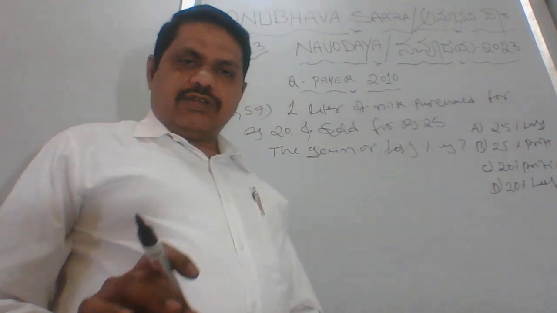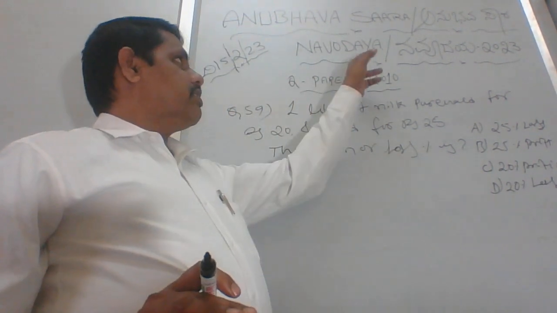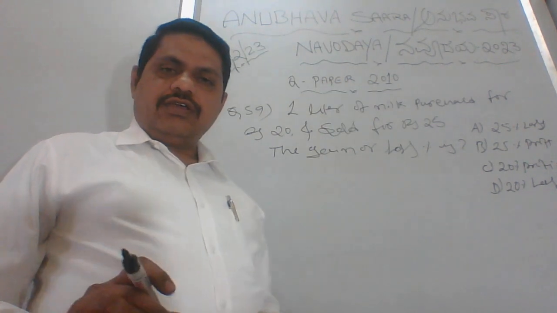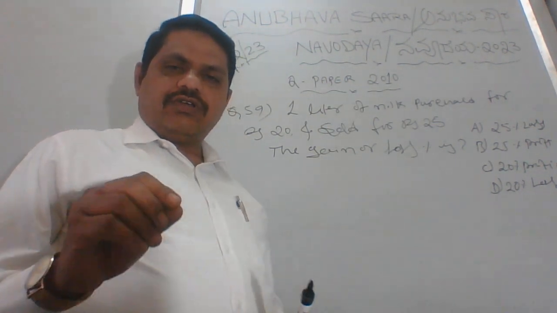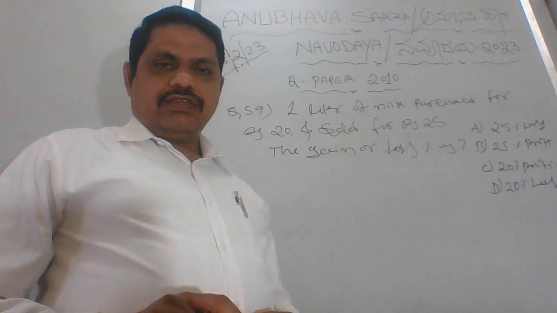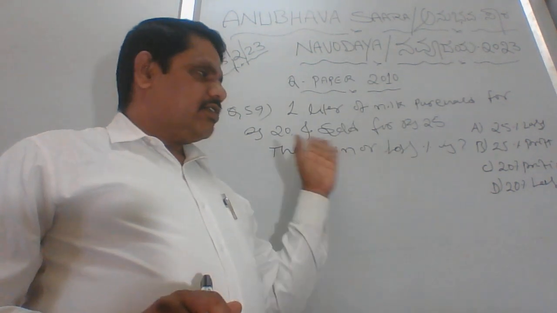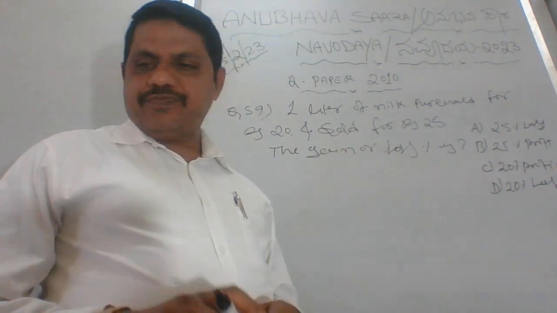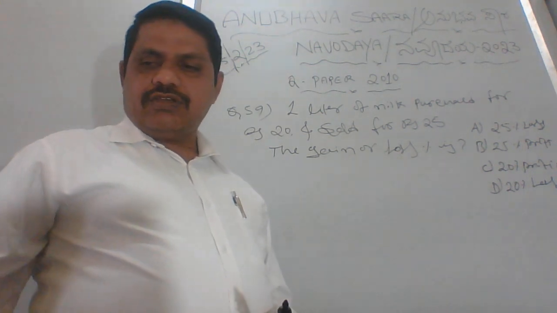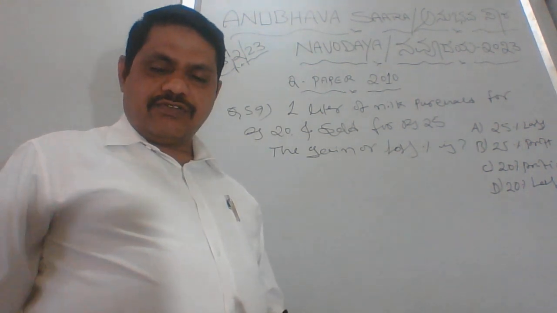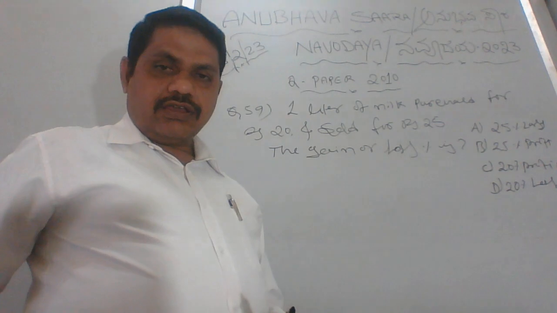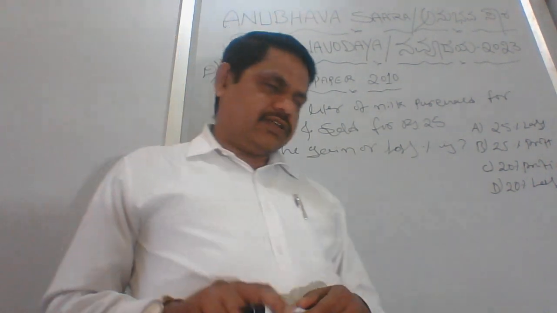If you have the 2010 Navodaya question paper, you can take a printout and see, the question will remain the same. Here I will give you two different ideas to get the answer.